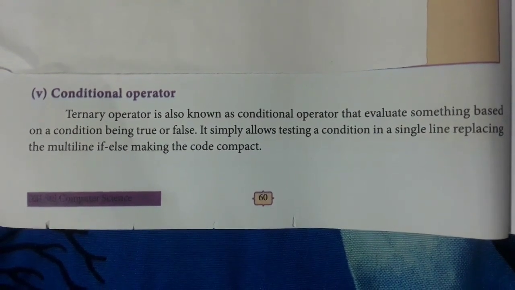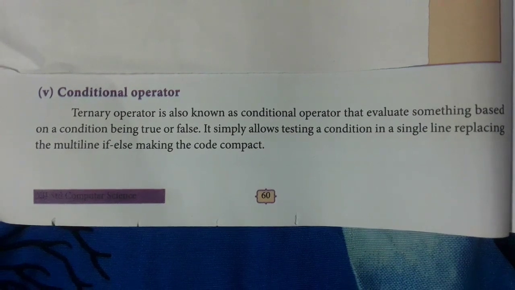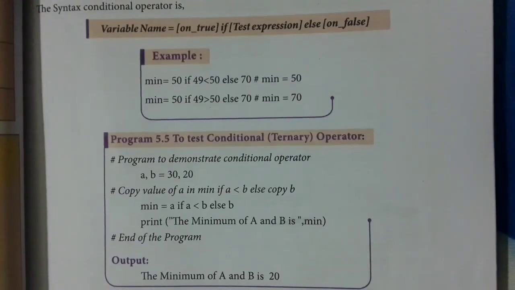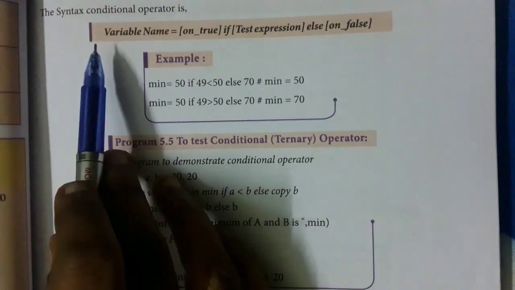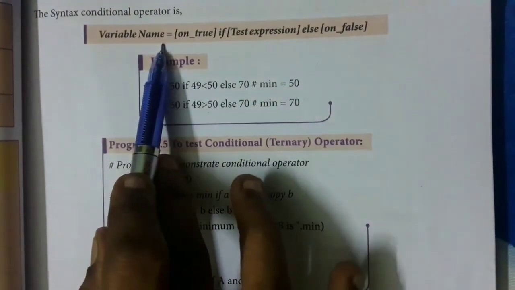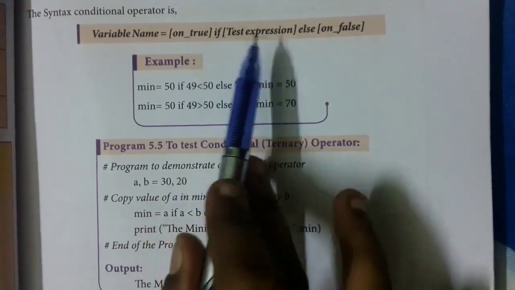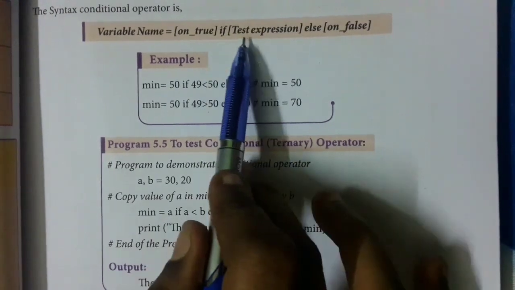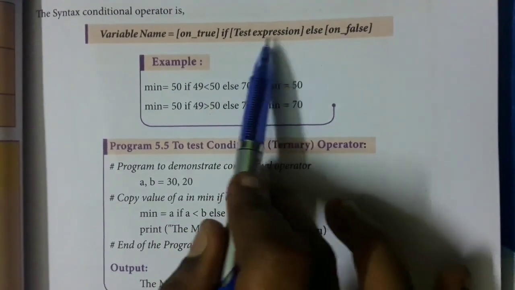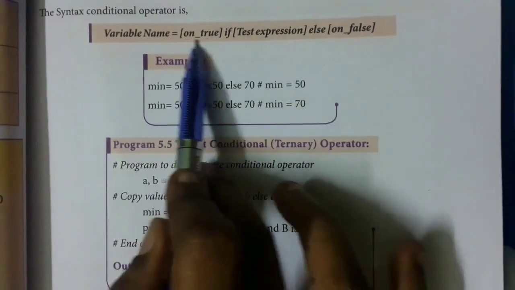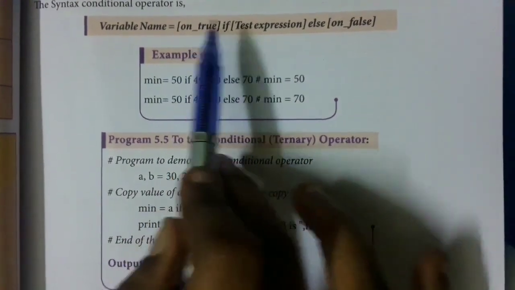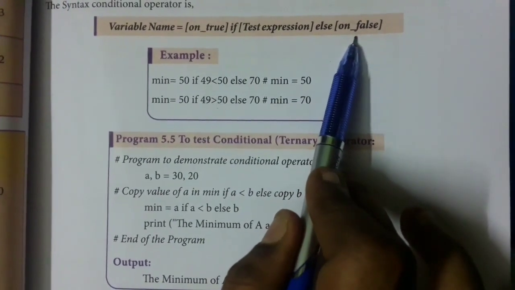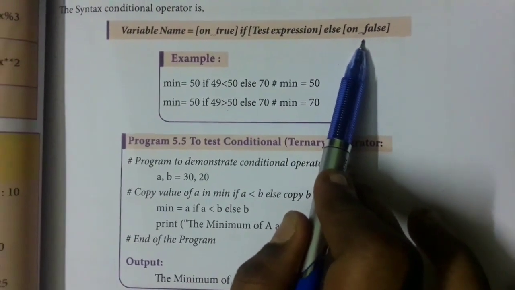Conditional operator is also called as ternary operator. We have a logic for this operator. We'll see what it is. See this syntax. Variable name equal to on true if test expression else on false. So here the condition will be given. If this condition is true, this statement will be executed. If this condition becomes false, the statement next to else will be printed. That is your conditional statement.